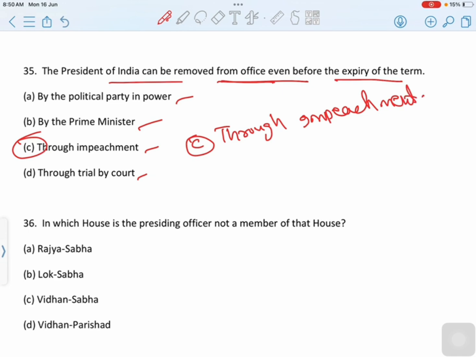The president may also be removed before the expiry of the term through impeachment for violating the Constitution of India. The process may start in either of the two houses of Parliament. The house initiates the process by leveling the charges against the president. The charges are contained in a notice that has to be signed by at least one-fourth of the total members of that house. The notice is sent to the president, and 14 days later it is taken up for consideration. How many days? 14 days. Then correct option is option C, through impeachment.